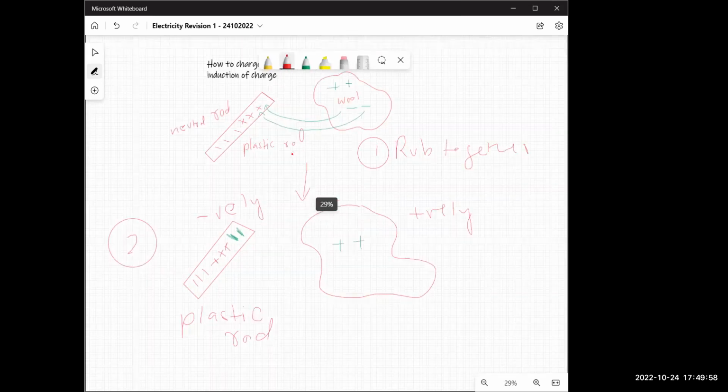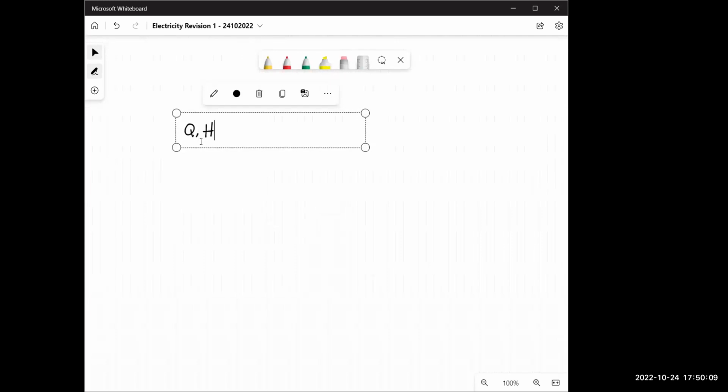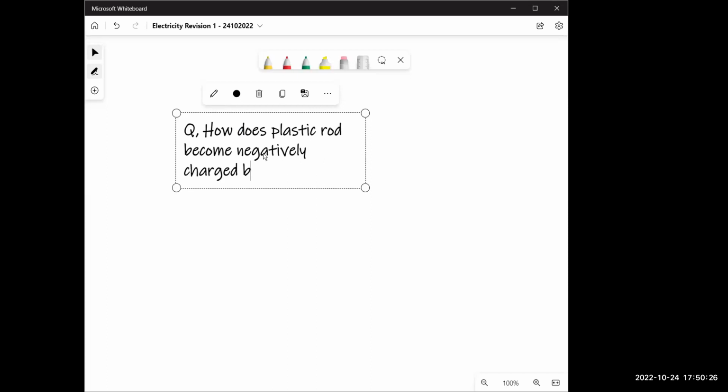Now, this is not the best way to write it. I'll give you a two-step method, which you need to write here. Write it as a question and the answer. The question is, how does plastic rod become negatively charged by rubbing with wool? Now, 3 marks. This exam question is always 3 marks. I know what questions they are going to ask you. This is a classic question.